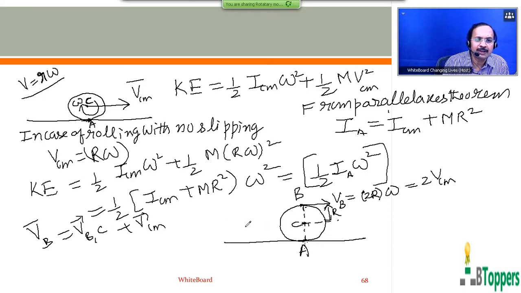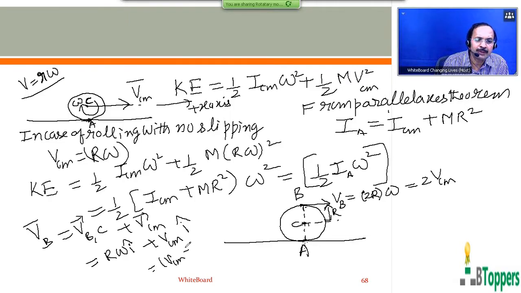So velocity of the point with respect to center of mass is directed towards right side. Let us choose the direction of the velocity of center of mass as the positive direction of x-axis. Velocity of the point with respect to center of mass, you can write r omega into i cap. i cap is unit vector along x-axis. Velocity of the center of mass can be written as VCM into i cap. That is VCM plus r omega into i cap.